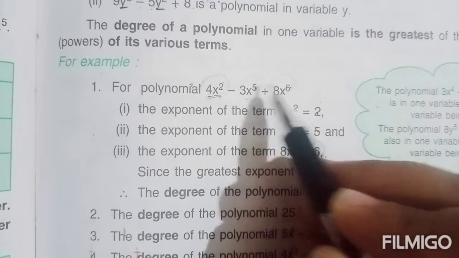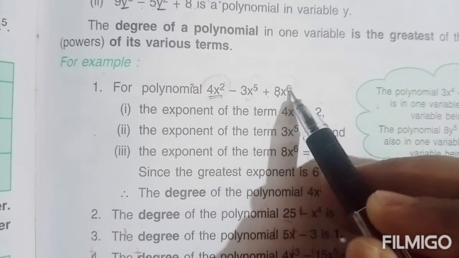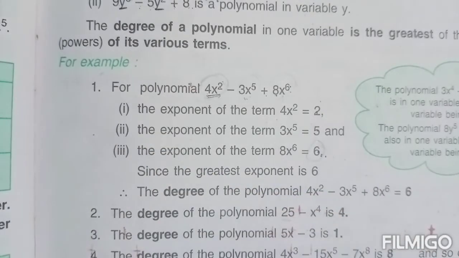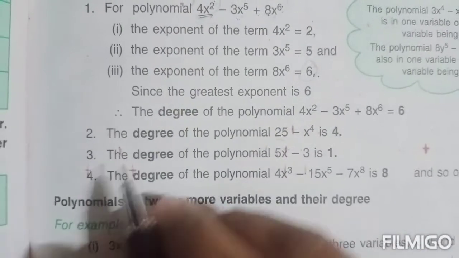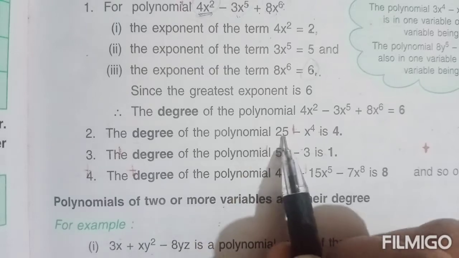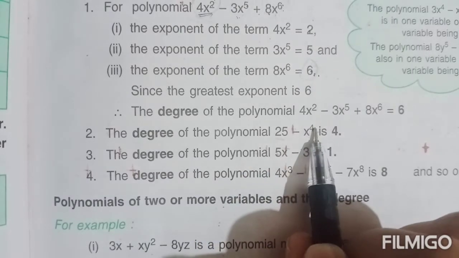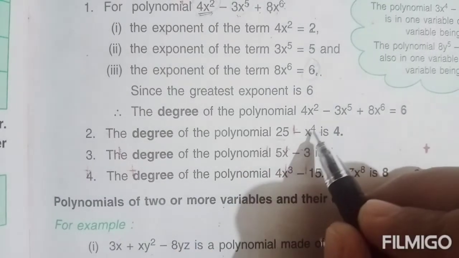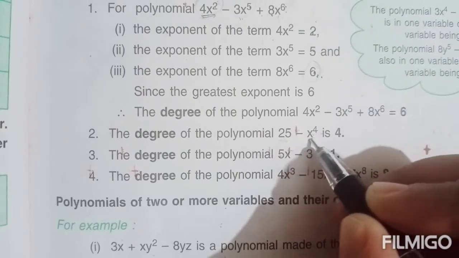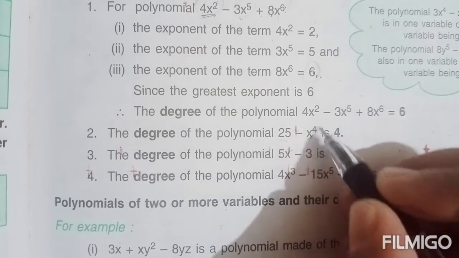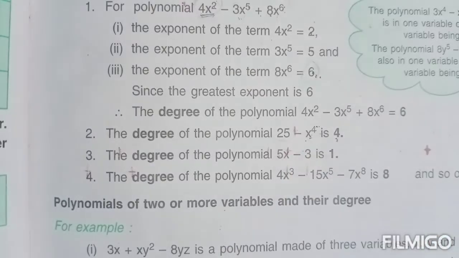Here 2, 5, 6. So greatest among this is 6. So degree will be 6. Okay. Second one, the degree of the polynomial 25 minus x raised to 4 is 4. Okay, greatest power. Here only one term contains an exponent. So x raised to 4. So that will be the degree.